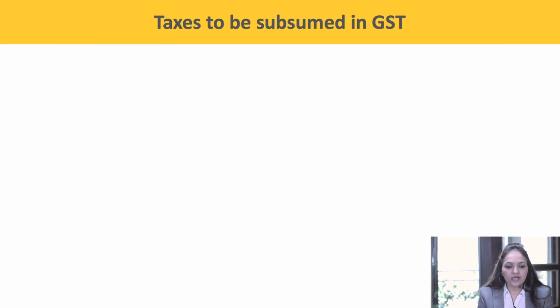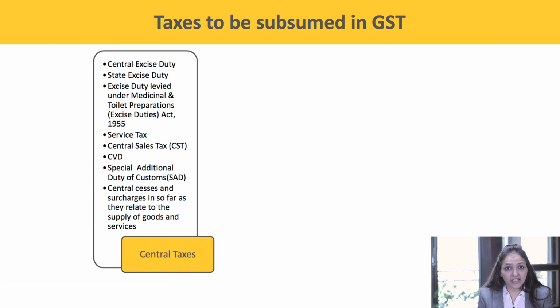First, let's have a look at the central taxes. Central excise duty, state excise duty levied under the Medicinal and Toilet Preparations Excise Duties Act 1955, service tax, central sales tax, CVD, special additional duty of customs known as SAD, central cesses and surcharges in so far as they relate to supply of goods or services.